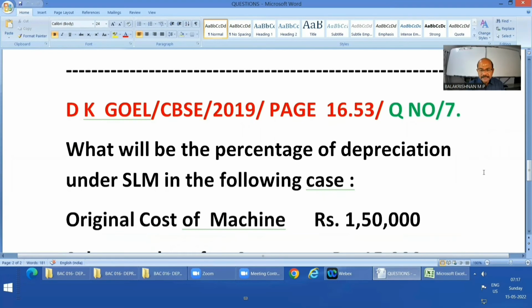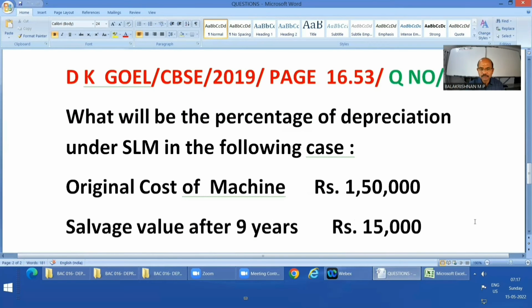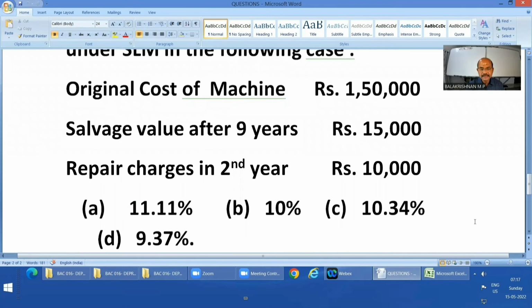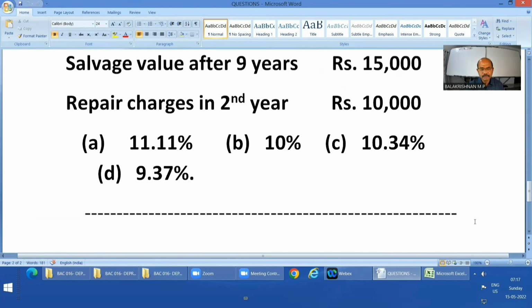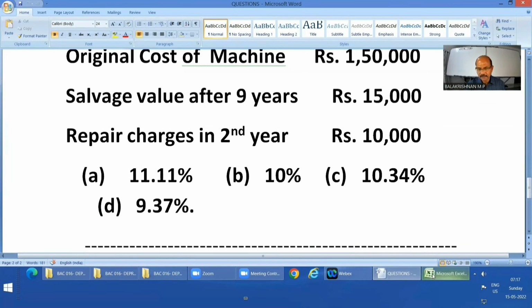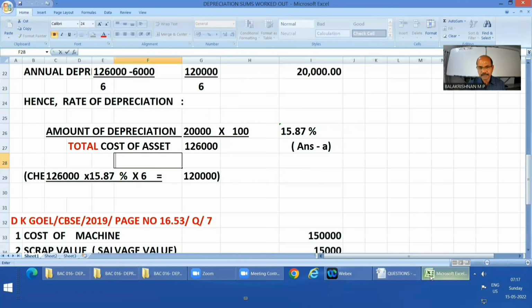What will be the percentage of depreciation under straight line method in the following case? Original cost of machine, rupees 1,50,000. Salvage value after 9 years, rupees 15,000. Repair charges in second year, rupees 10,000. Alternates given: A 11.11%, B 10%, C 10.34%, D 9.37%. Well, I have worked out and found the answer as B, 10%. And this is the explanation for it.